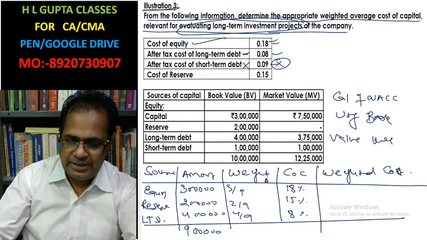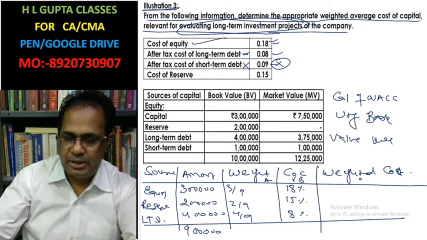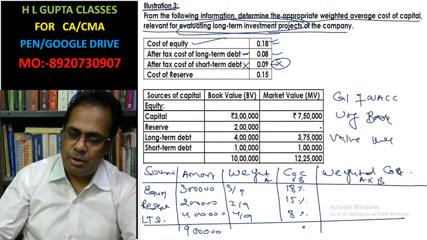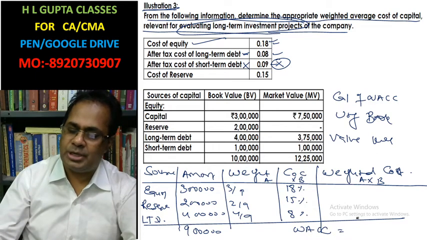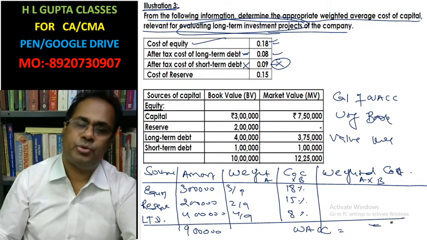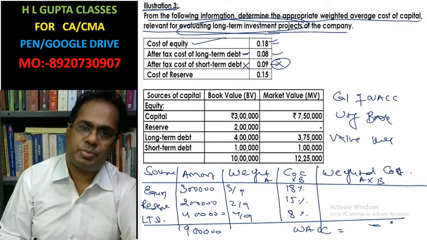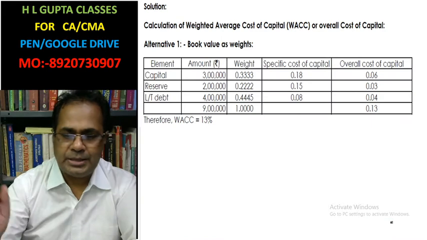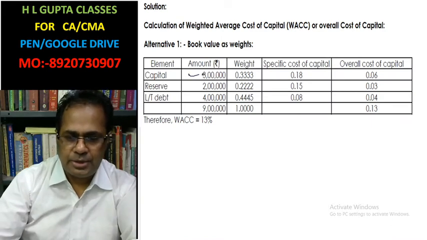Suppose this is A, this is B. If you multiply, the weighted cost will come. Now for weighted average cost of capital, after adding all this you will get the answer. This is the way of calculating weighted average cost of capital on the basis of book value. Look here, it is solved. This is the equity capital, this is the reserve, this is the debt.